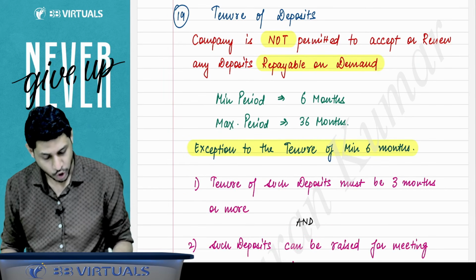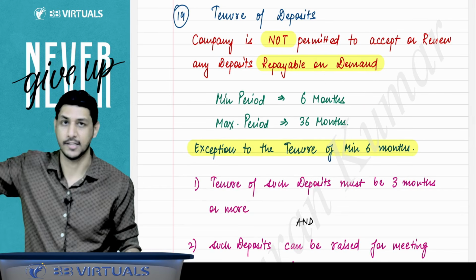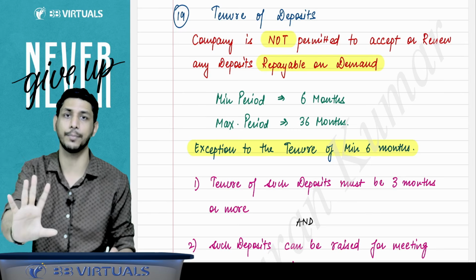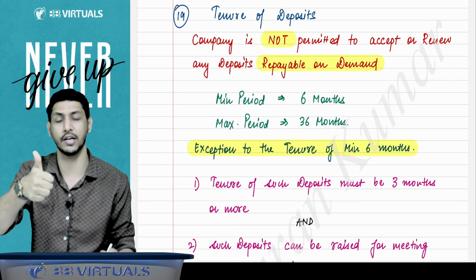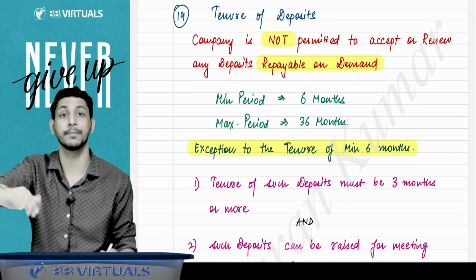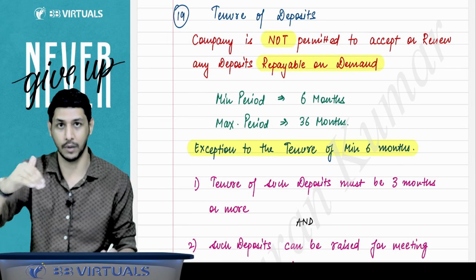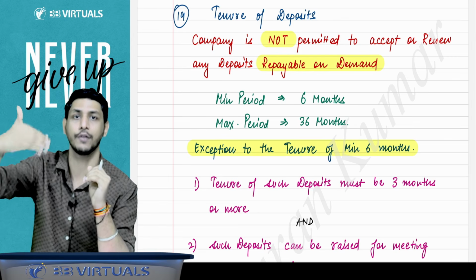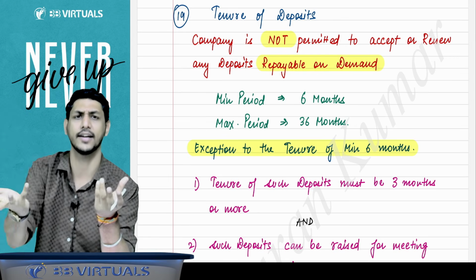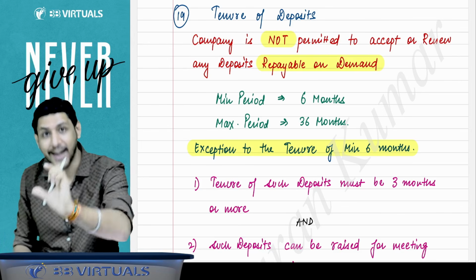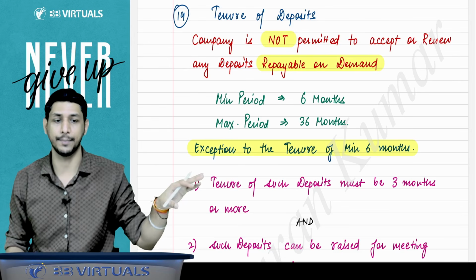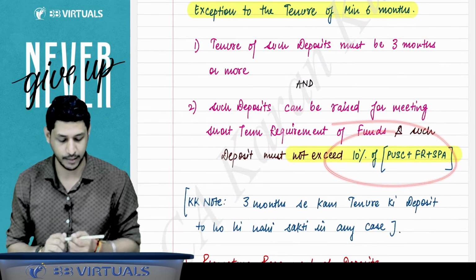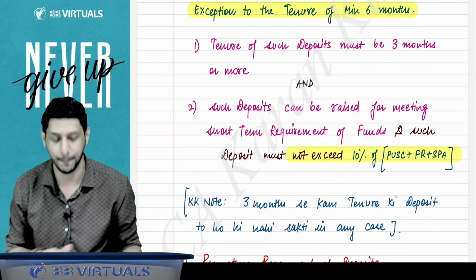Right. So in general, you can accept deposits as per the limits. But if you are accepting for a period lesser than 6 months, then you can accept the deposit, but you have to fulfill 2 conditions. Condition 1, the period can be less than 6 months, but it cannot be less than 3 months. It must be for a minimum period of 3 months, 3.5, 4, 5, 5.5, like that. And for that exceptional period, the deposits cannot exceed 10% of the aggregate of paid up share capital and free reserve and SPA.